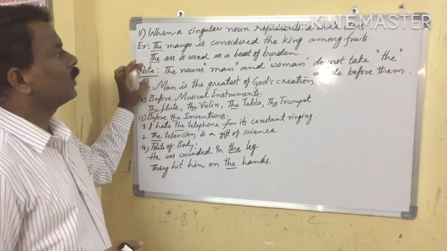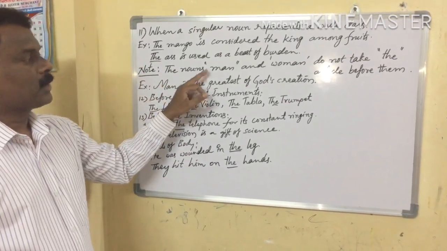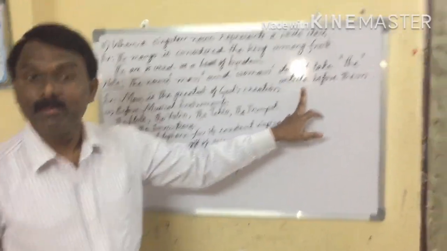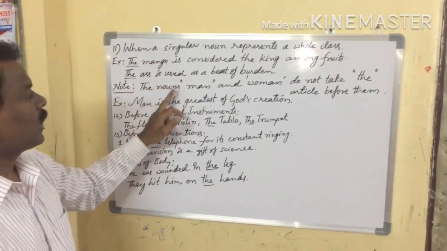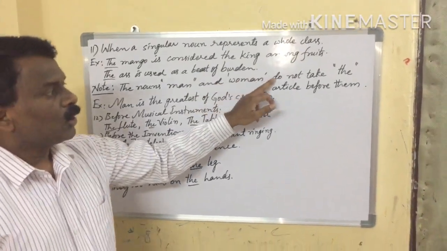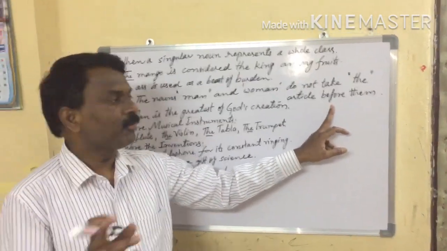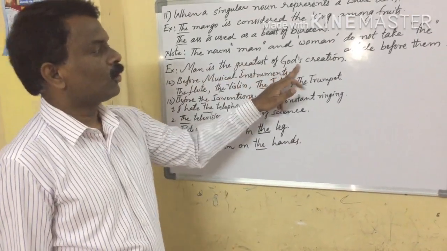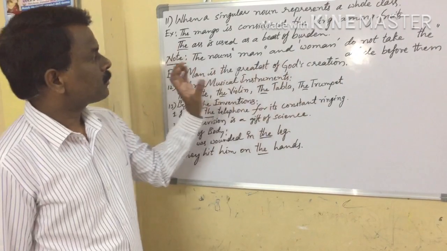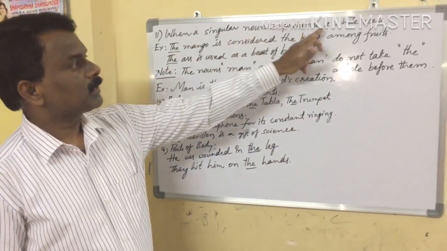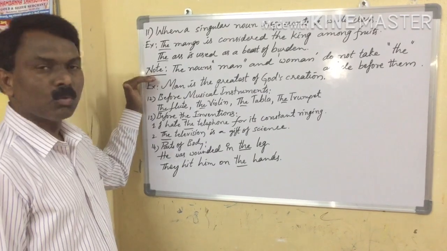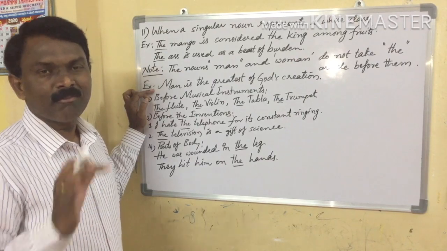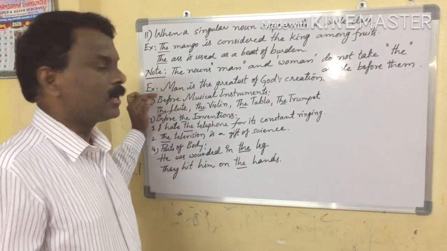Next one, note. The nouns man and woman do not take the article before them. For example, man is the greatest of God's creation. What's the special rule here? When a singular noun represents a whole class, but for this special case, when you want to say about man and woman, we should not follow this rule; no need to take the article.